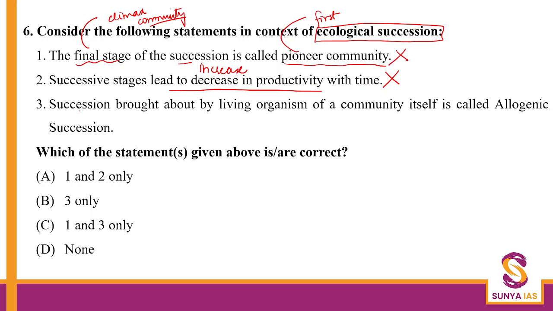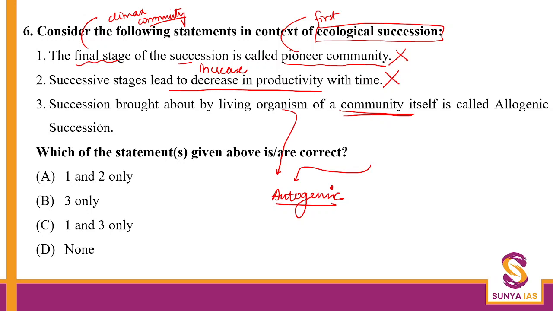Okay. Then, succession brought about by living organisms of a community itself is allogenic. We discussed two types of successions in this case. One was autogenic. In fact, this statement defines what is autogenic. Autogenic is succession brought about by living organisms of a community itself.